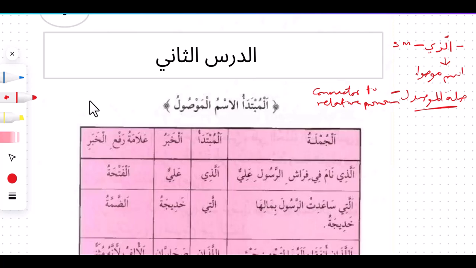We have alladhi being used for singular masculine, while we also talked about allati. Allati is used for singular feminine. So when we want to refer to female, you have to know that there is going to be a little difference between what you attribute to the male and the female gender. For the male gender, you attribute alladhi, while for the female gender, you attribute allati.